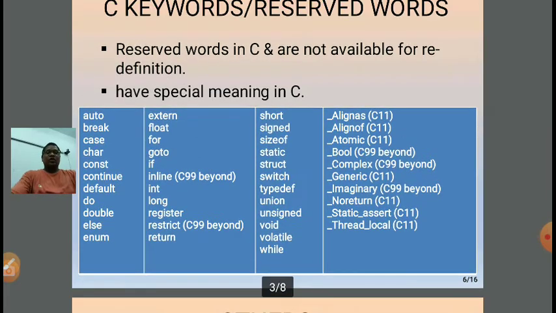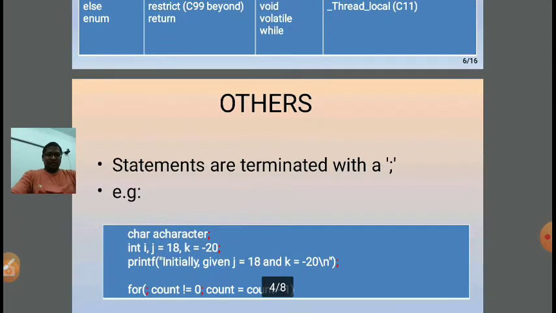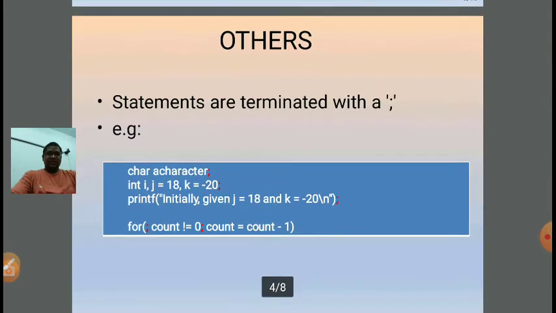We will be using all these keywords in different concepts, and we will study them in detail when the particular concept comes up. Some examples I have listed here.